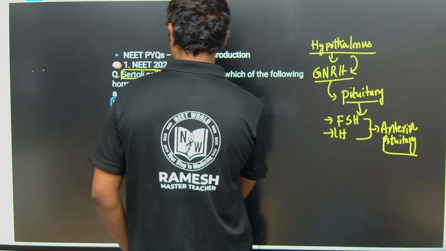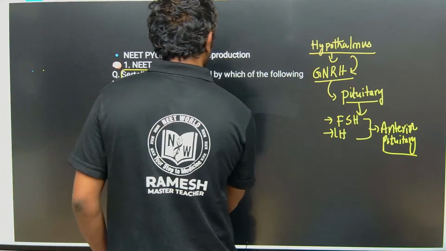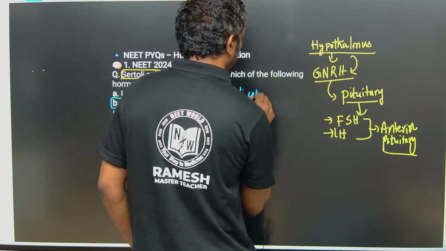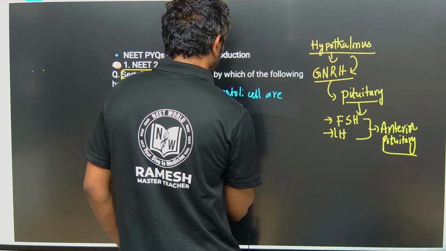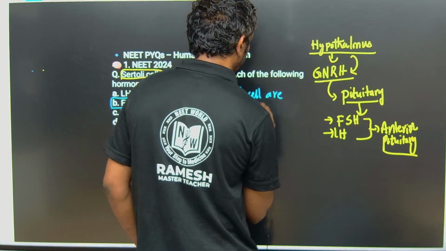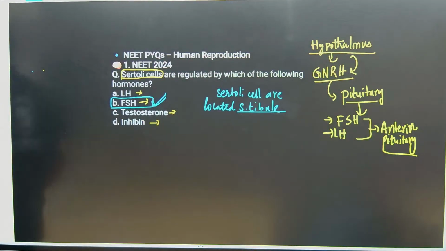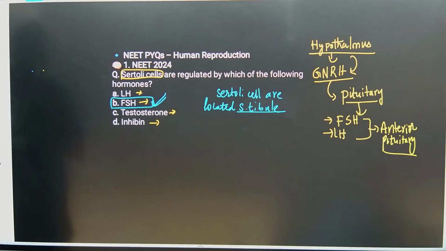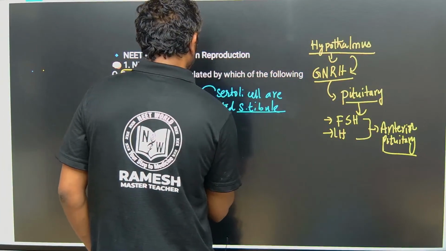The FSH which is produced encourages the Sertoli cells located in the seminiferous tubule.